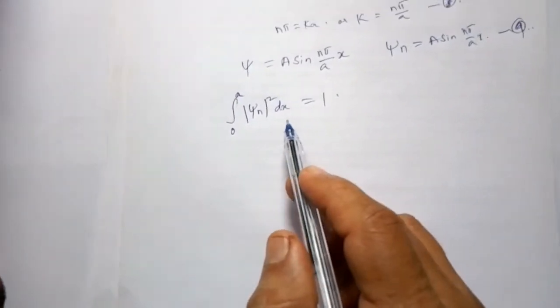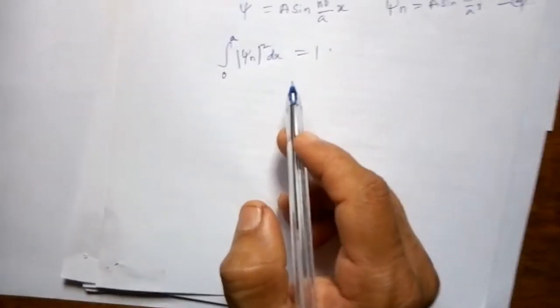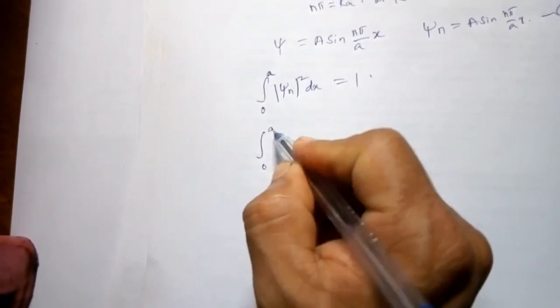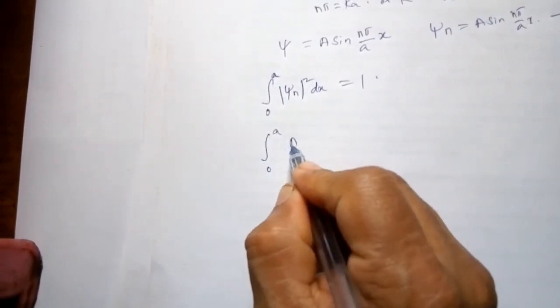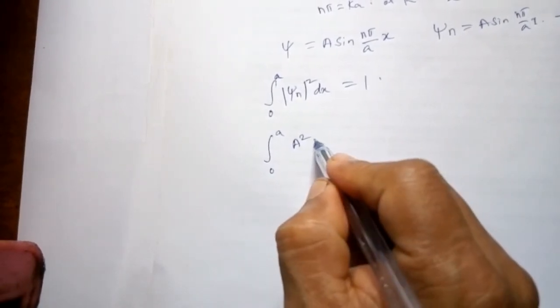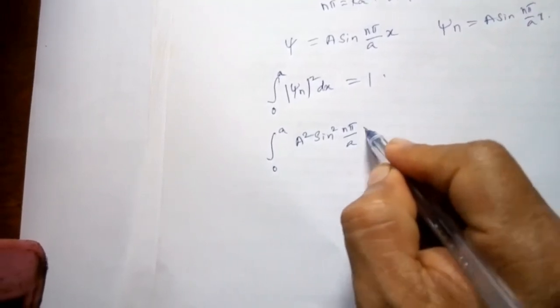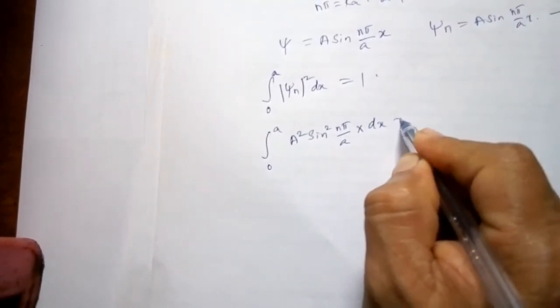It is only one dimension, so there is no dy, dz, only dx. Substituting the value of ψn, integral 0 to a of A² sin²(nπx/a) dx is equal to 1.